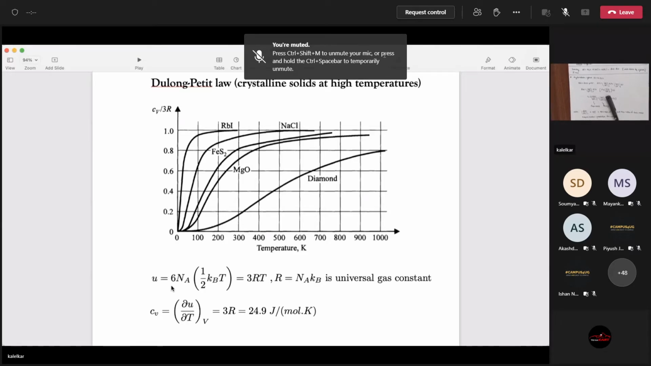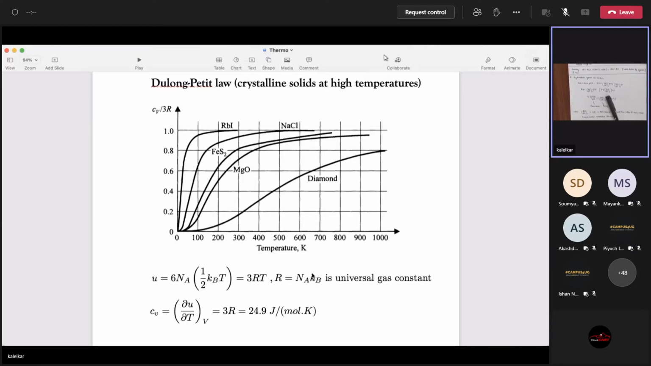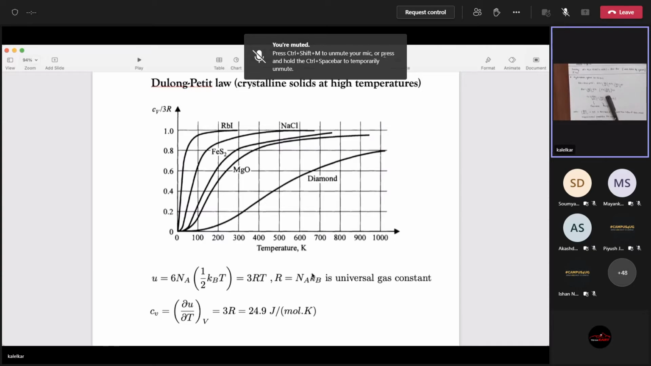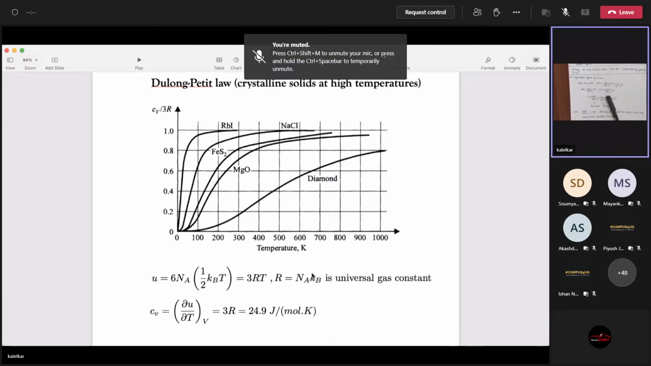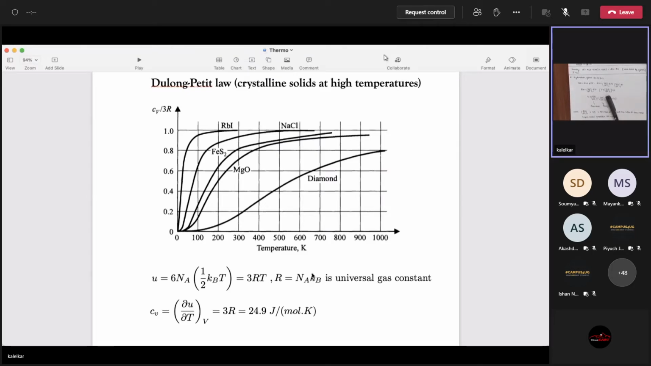Times 6. Why 6? Because you will have 3 vibrational degrees. You'll be in the vibrational domain. So you will have 3 in 3 dimensions. You will have kinetic energy components, 3 of them: half mvx squared, half mvy squared, half mvz squared, and you will have 3 potential energy components.